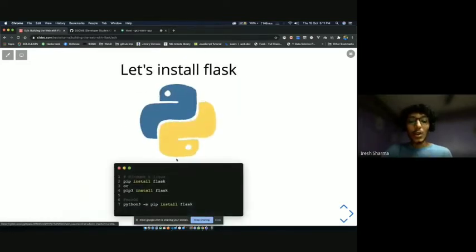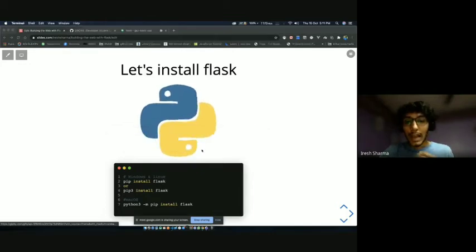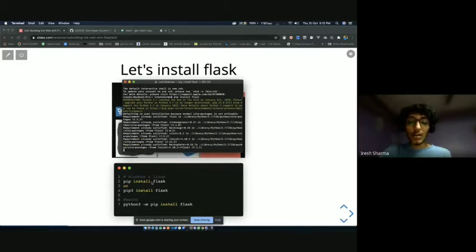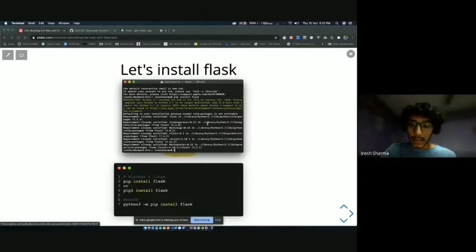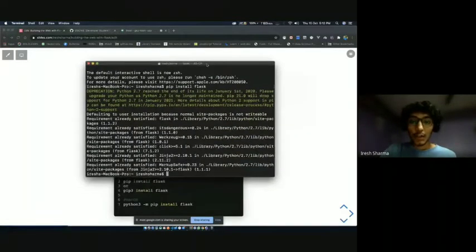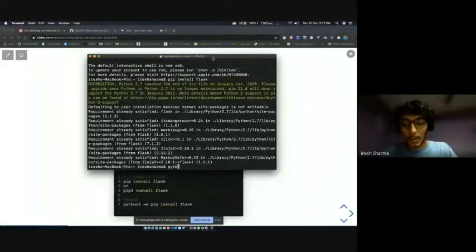Okay, so let's go ahead and install Flask. For that, open up your terminals and go ahead and type pip install Flask. So you can either on Mac or on Windows or Linux, you can do pip install Flask or pip3 install Flask. Else, if you're on Mac, you can do python3 -m pip install Flask.